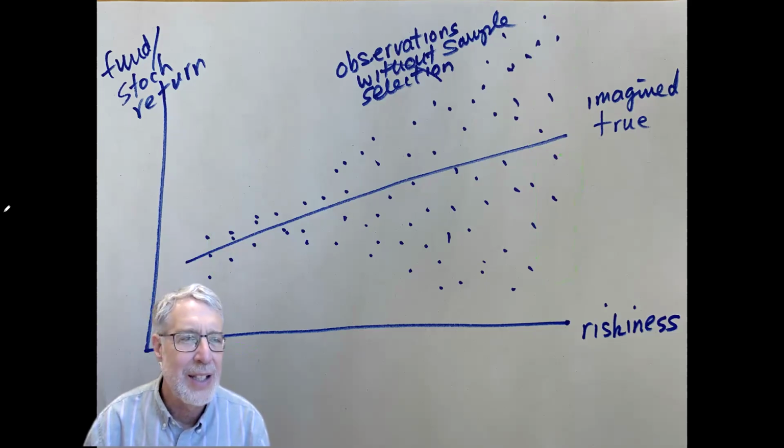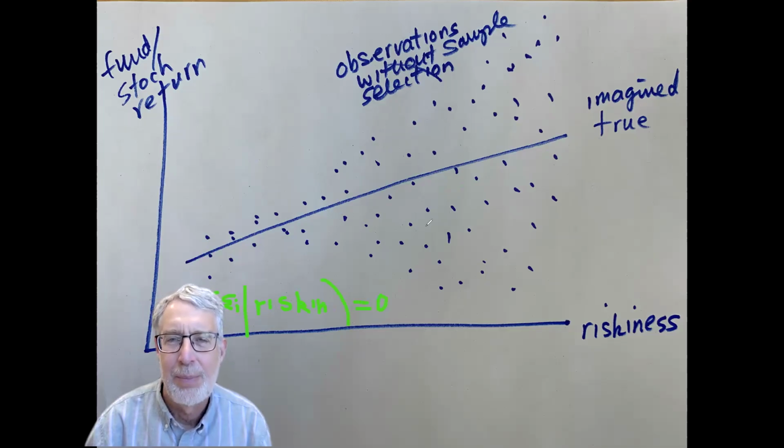It's still the case that on average, the expected error epsilon conditional on riskiness, which is our x variable, is equal to 0, because some are positive, some are negative for any given level of riskiness.